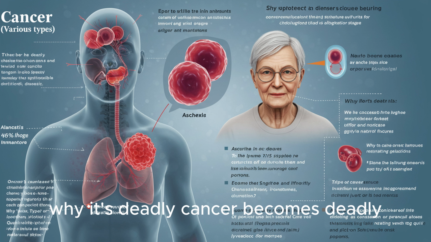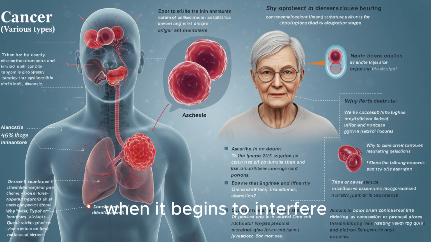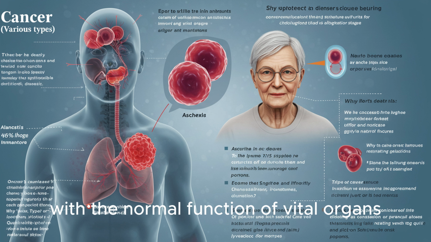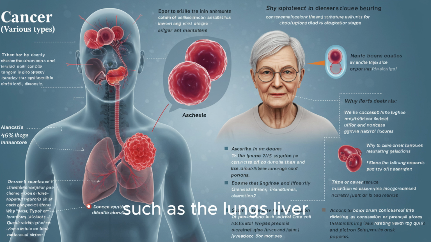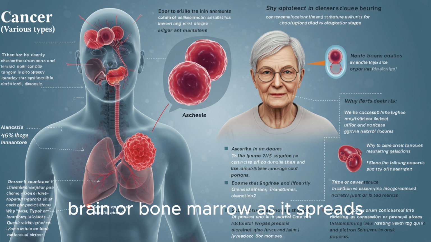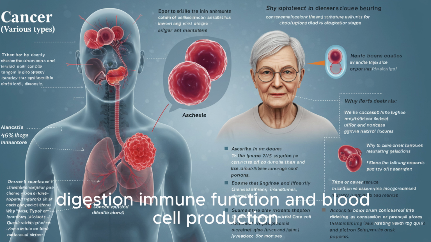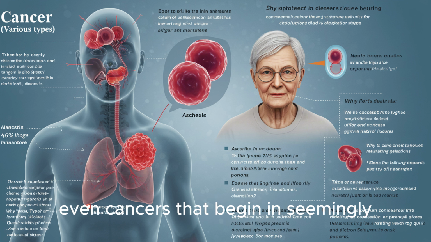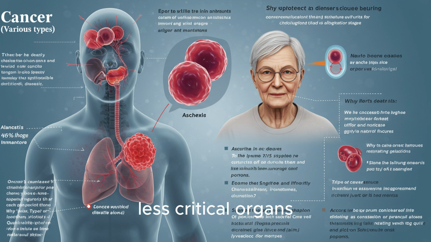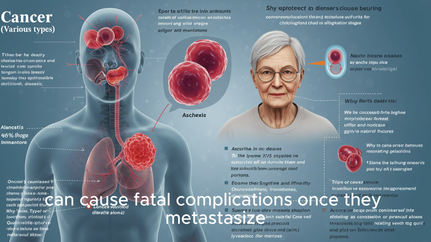Why it's deadly. Cancer becomes deadly when it begins to interfere with the normal function of vital organs, such as the lungs, liver, brain, or bone marrow. As it spreads, cancer disrupts essential processes like breathing, digestion, immune function, and blood cell production. Even cancers that begin in seemingly less critical organs can cause fatal complications once they metastasize.